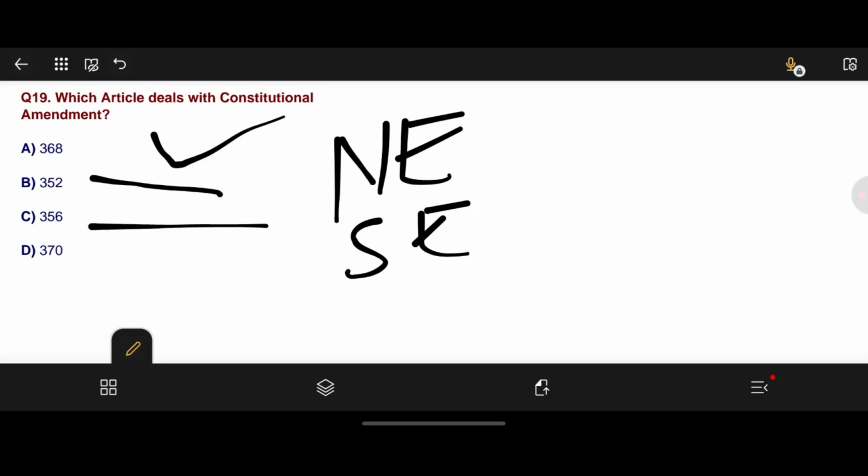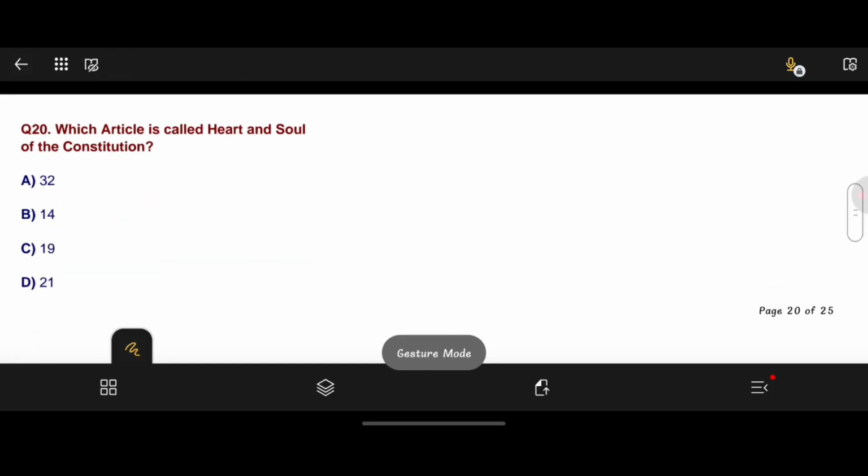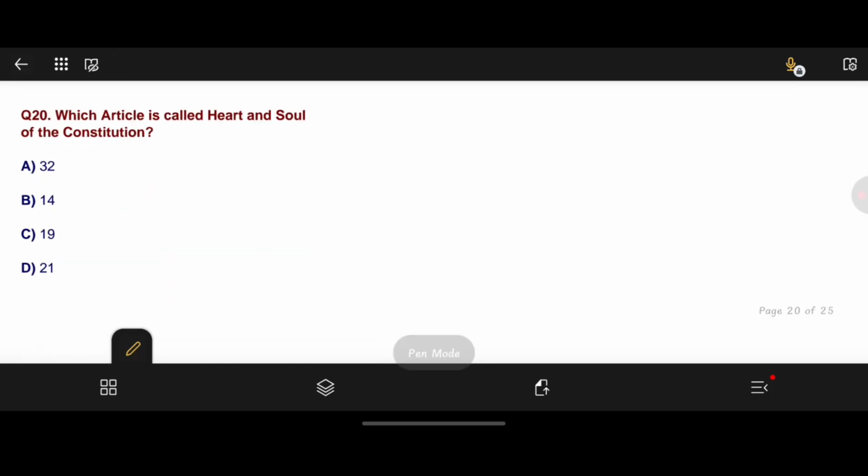Moving to question number 20. Which article is called the heart and soul of the Constitution? Options are A 32, option B 14, option C 19, option D 21. Here option A is the correct answer, 32. It talks about constitutional remedies. And who said that this article is the heart and soul of the Constitution? It is Dr. B.R. Ambedkar.